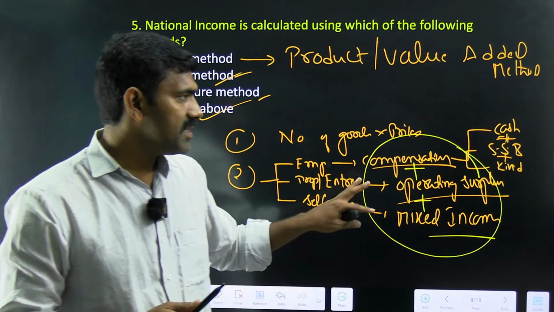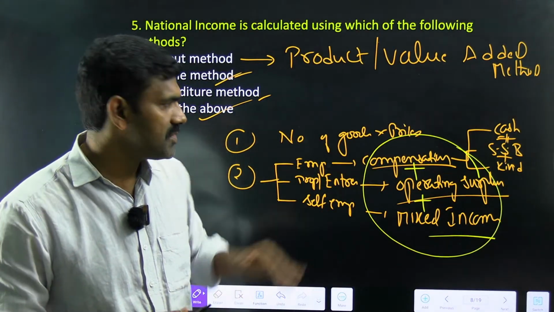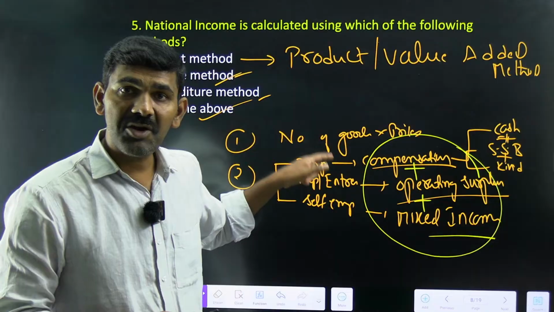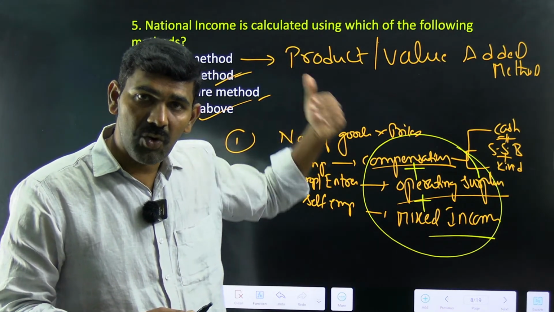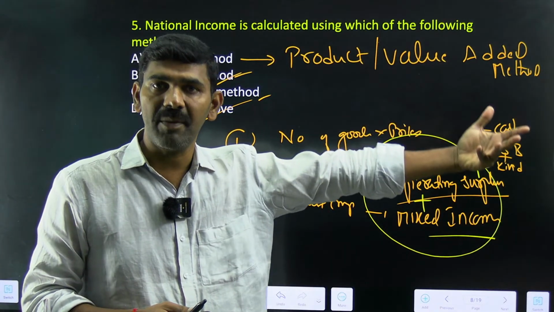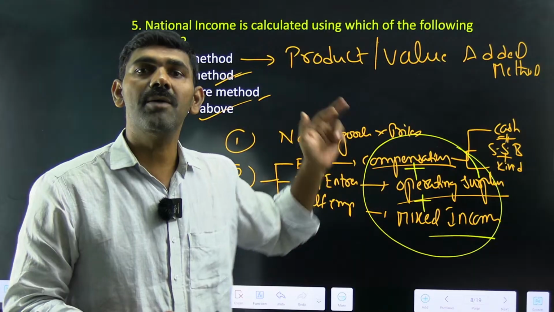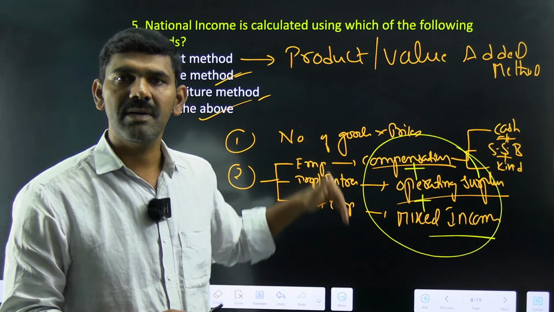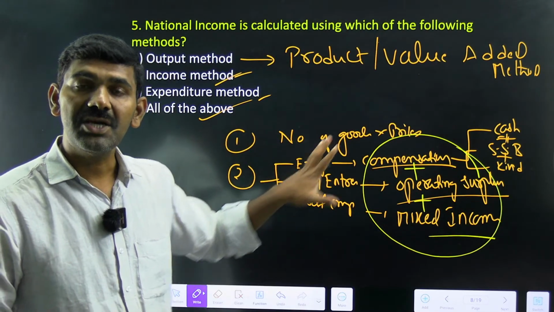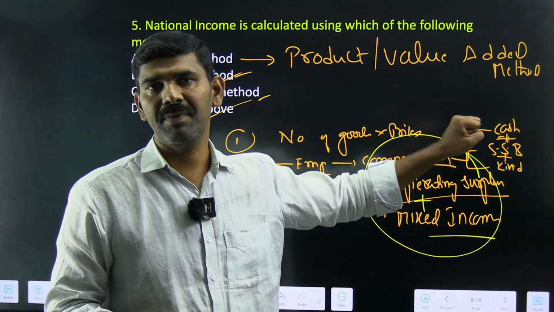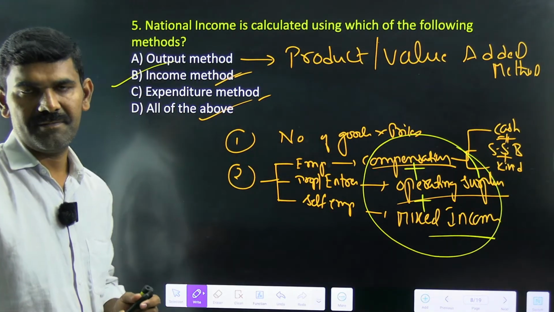Everyone in this country can be classified into these three categories. Either they will be working in some other companies, or they will have their own company and give employment to others. Otherwise, they will not work in another company and will not give employment to anyone; they will do their own household job. Like this, you can classify the people into three categories. You should sum up all the income earned by these people, and that is going to give you national income by income method.